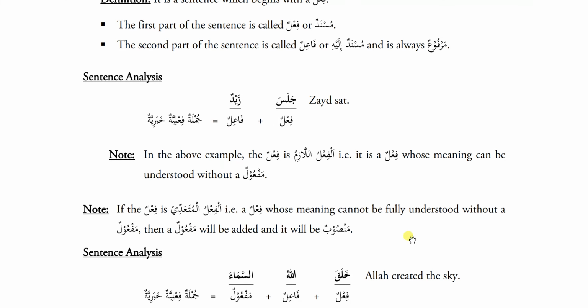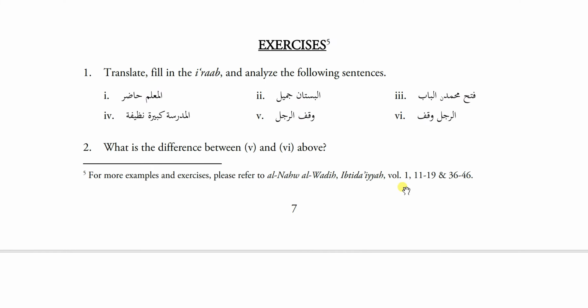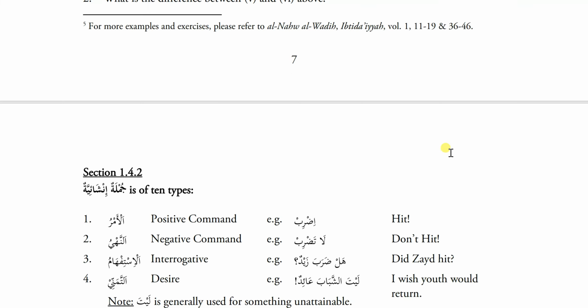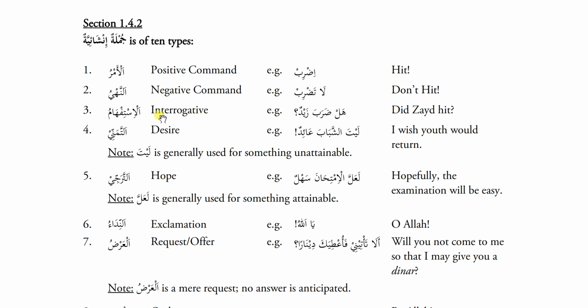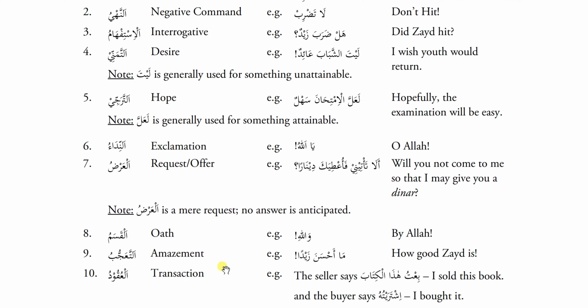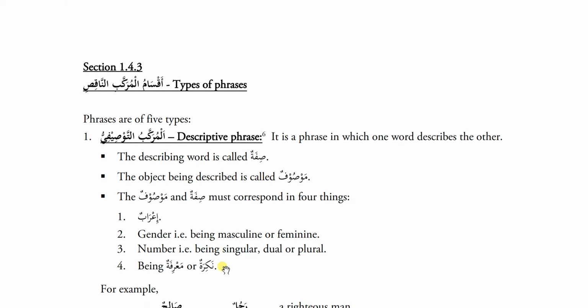Since I'm skipping them, the same goes with the exercises also. Not going to solve them right now. Types of jumla inshaiya: I'm not going to explain right now, and I'm not going to go through the exercise.